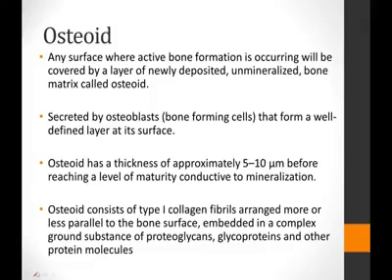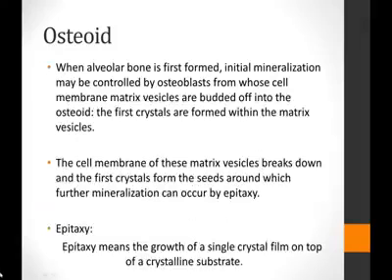When the osteoid reaches a certain thickness, that is about 5 to 10 micrometers, it gains the maturity which is conducive to mineralization, and then it starts mineralizing into the mature bone. When the alveolar bone is first formed, it is in the form of an unmineralized matrix, and within that unmineralized matrix, the initial mineralization is controlled by the bone forming cells themselves, which are the osteoblasts.